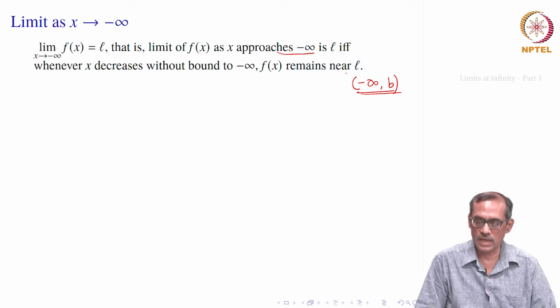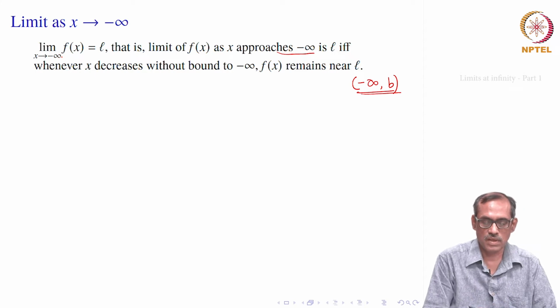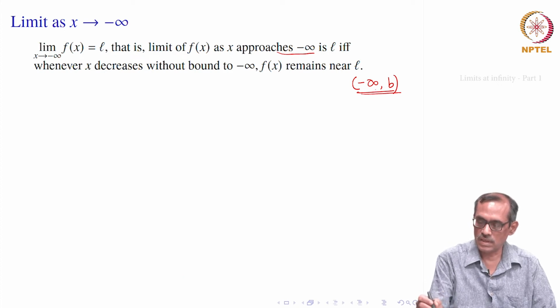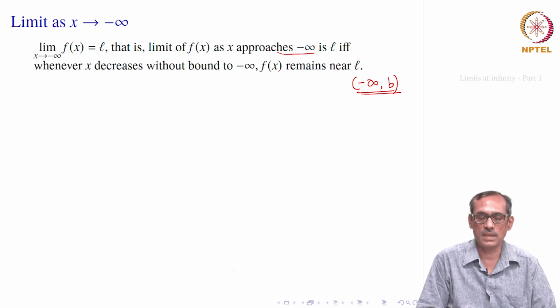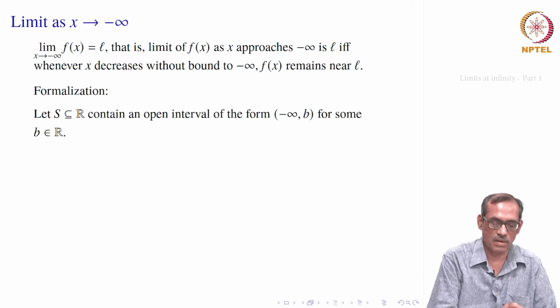So, just as earlier, when we say limit as x goes to minus c plus, we would consider for every epsilon greater than 0, there is a delta such that if x belongs to c plus delta. So, here it is the neighborhood of c, and that is suitably translated to x belongs to minus infinity to b. For x belonging to this minus infinity to b, we should have mod f x minus L less than epsilon. That is exactly the definition of limit.